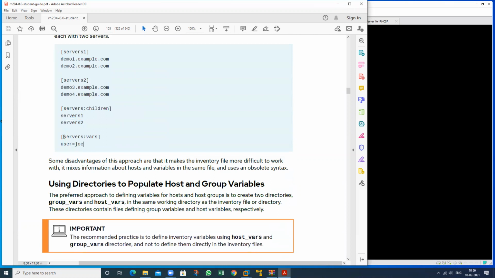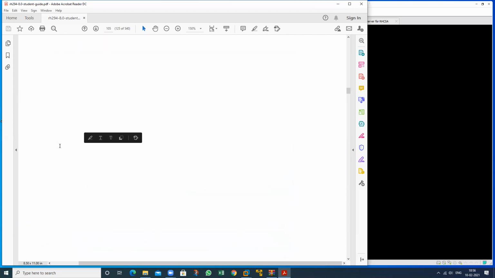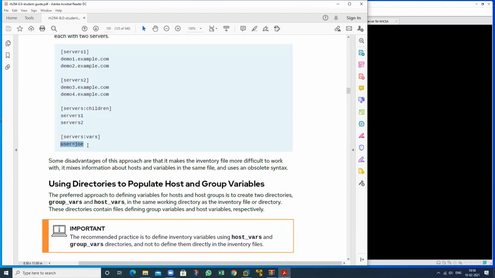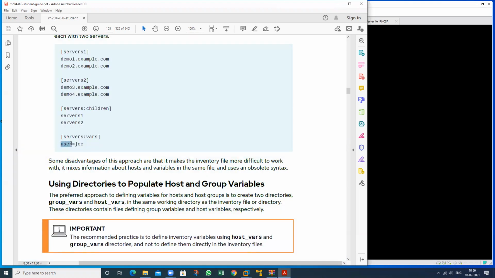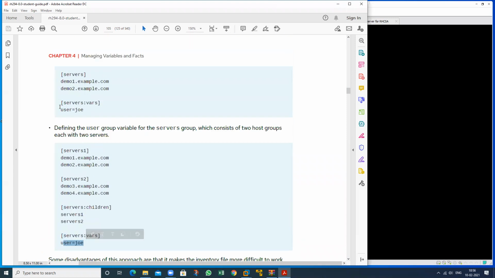And for all the groups, use this particular username. So we can define: this is my user, this is the name of the variable, and this is the value. We can define it like this, and like this also. For this whole servers group, use this variable. So you can also use this one.